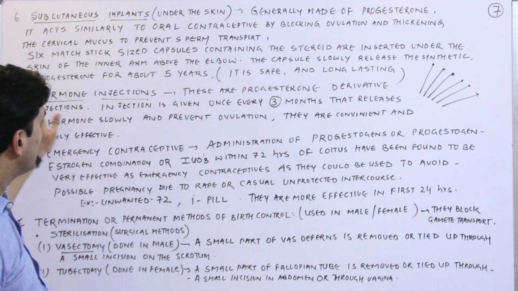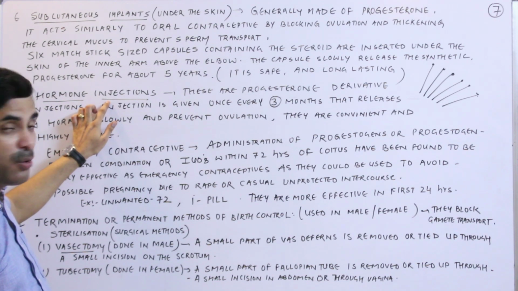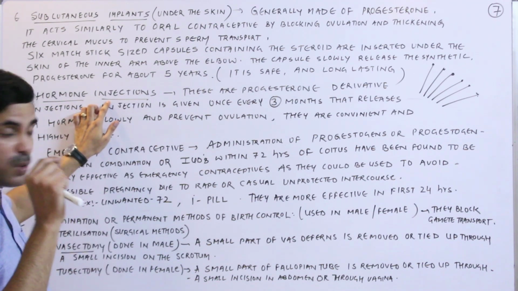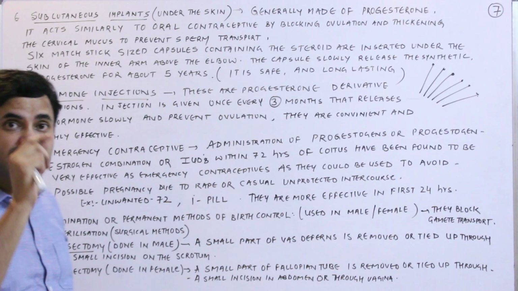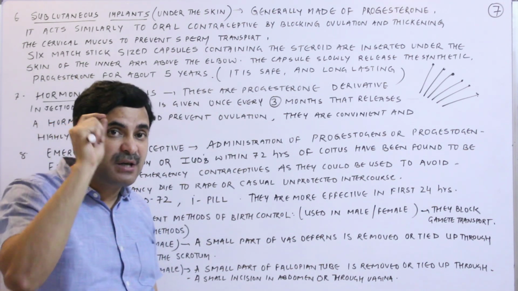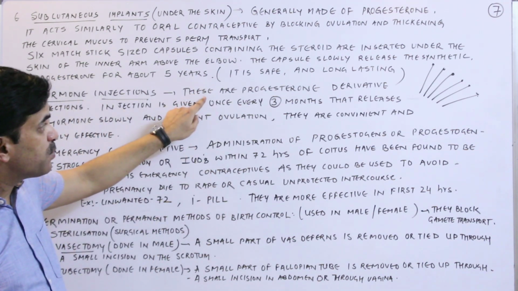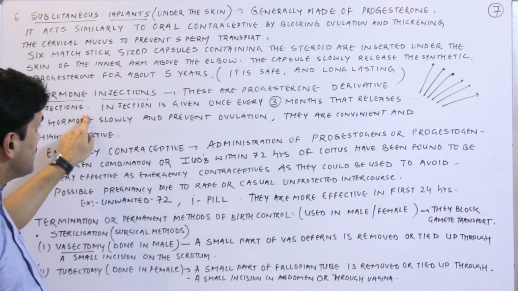Coming to the 7th one, that is hormone injections. Nowadays hormone injections are also given to the females at intervals of 3 months. Alright, these are progesterone derivative injections.